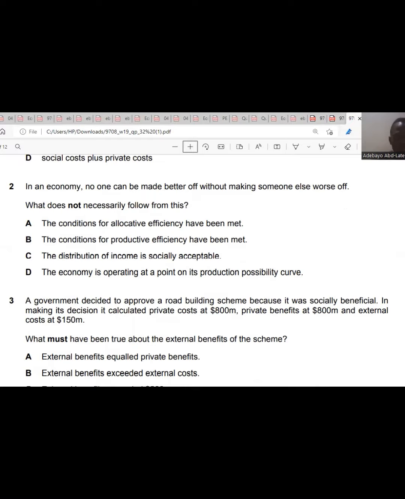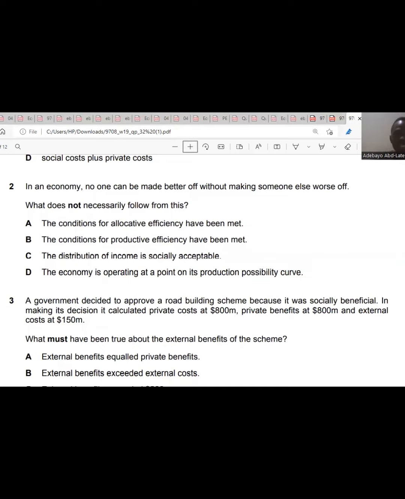So the condition for productive efficiency, allocative efficiency, productive efficiency is good for the society, is good for the economy. The third one, the distribution of income is socially acceptable. The fourth one, the economy is operating at a point on its production possibility curve. So if the economy is operating at a point on its production possibility curve, it's still good for the economy. So it does not affect anyone.